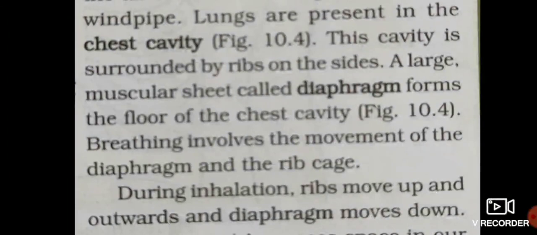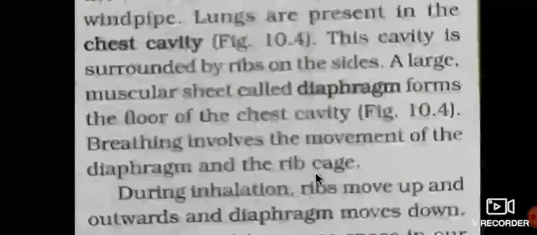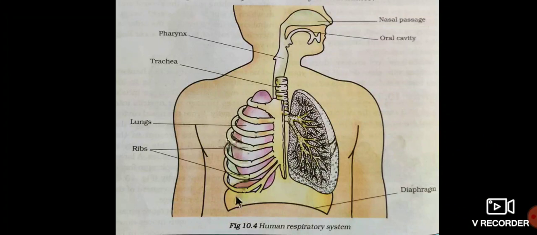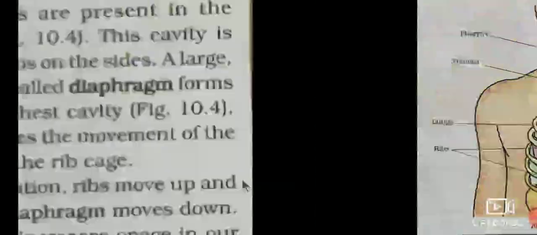What is the help of the ribs? From the floor of the chest, breathing involves the movement of the diaphragm and the rib cage. So breathing means the movement of this diaphragm and rib cage. If the rib cage expands, the diaphragm will move downward and the rib cage will be expanded. Air will enter the lungs.